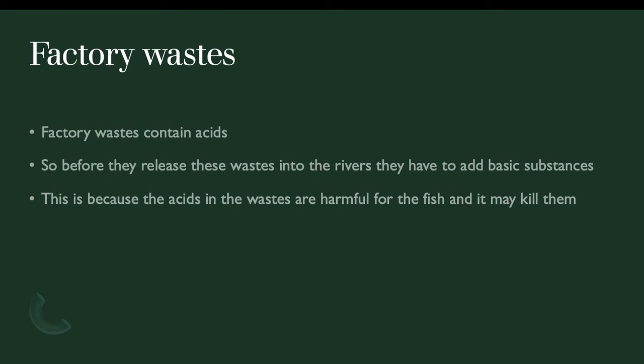Now factory wastes. Okay, finally we're at the end. Factory wastes contain acids. So if these chemicals are released into the rivers, it may harm the fishes, and fishes may even die. So to avoid that, when factory wastes are released into the river, basic substances are added to it so that it doesn't become too acidic and it neutralizes the effect. So this is how